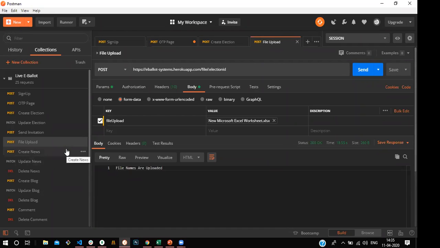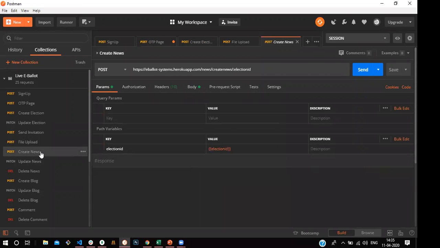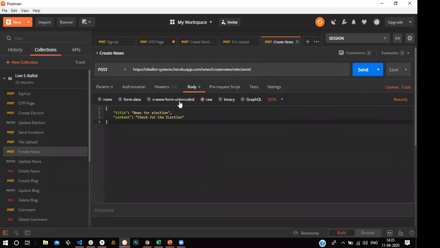After that, the election commission team wants to create news regarding this election. For that, we take a title and the content in JSON format. The title is "news for election" and the content is "check for the election." We can change those things. For now, we did not use any images. In a future version, for the content, we can have an option to upload videos or images. For now, we are using only the title and the content.